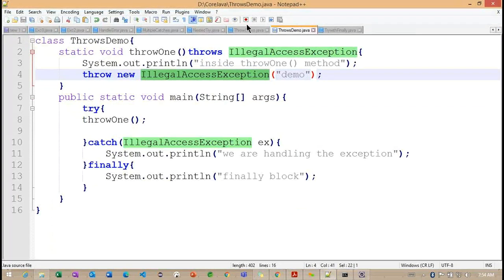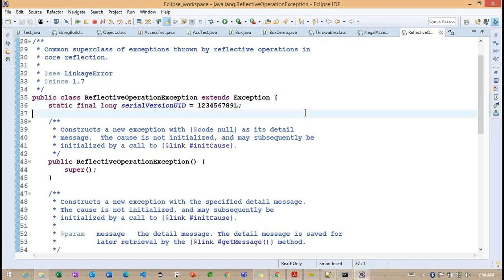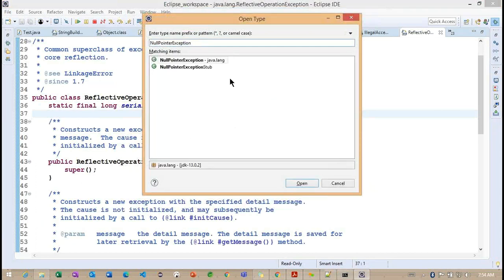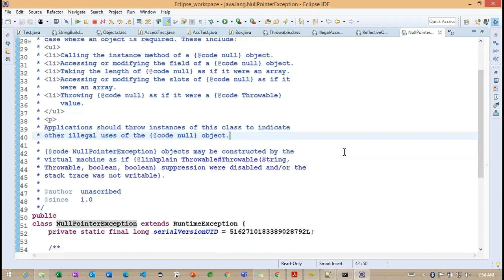Okay, same way, now I want to check this particular NullPointerException.